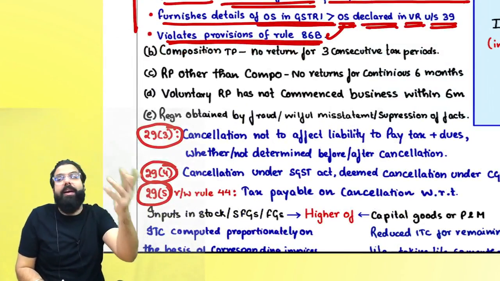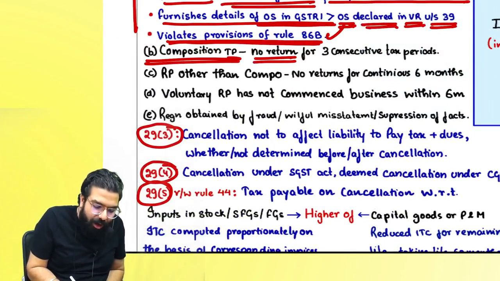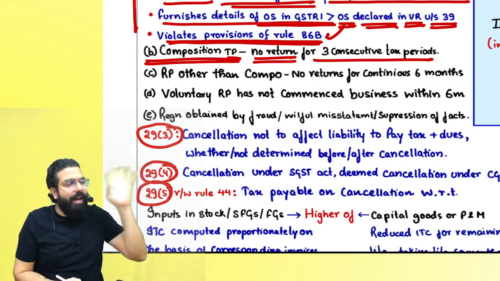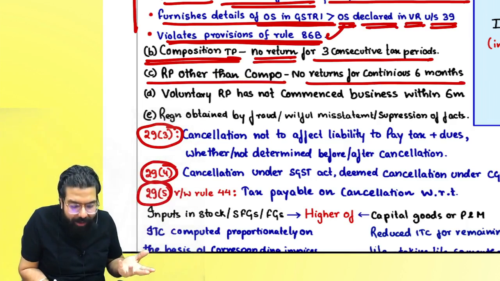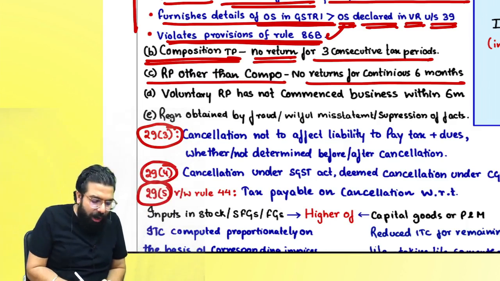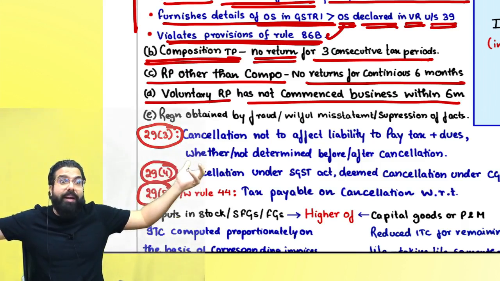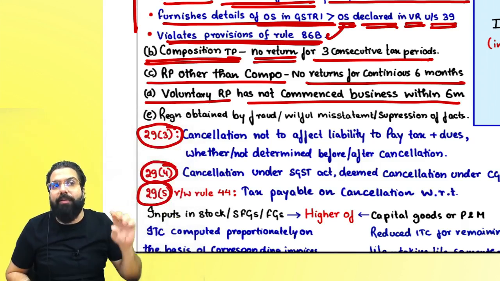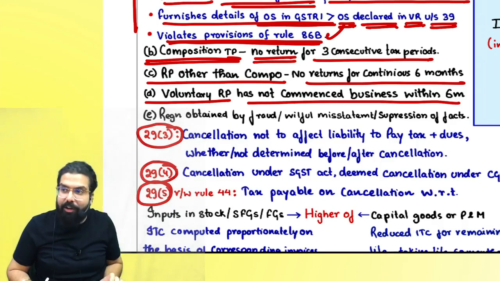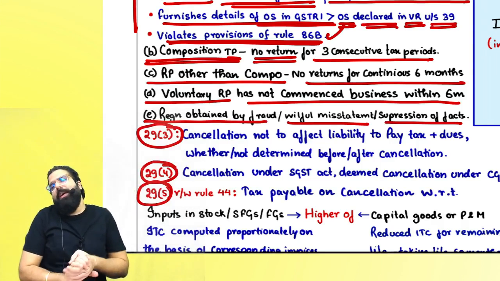Now, the proper officer can also cancel your registration if you are a composition taxable person and you are not filing a return for 3 consecutive tax periods. If you are a normal registered person other than composition, and no return for continuous 6 months. If you are a voluntary registered person and have not commenced business for 6 months, meaning you are filing nil returns, then the officer will say you have not commenced your business, why did you voluntarily take registration? We will cancel your registration. And if registration was obtained by fraud, willful misstatement or suppression of fact, then also registration can be cancelled.